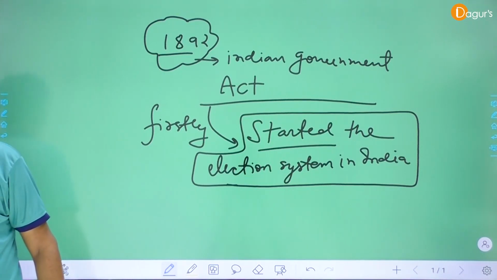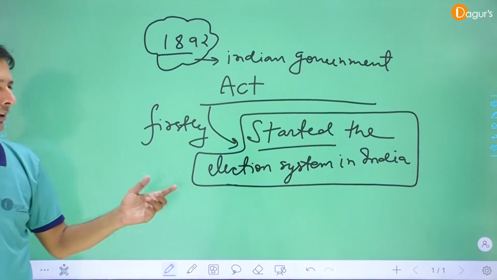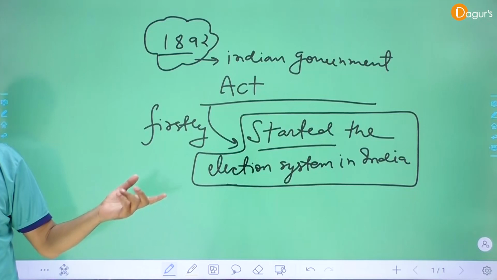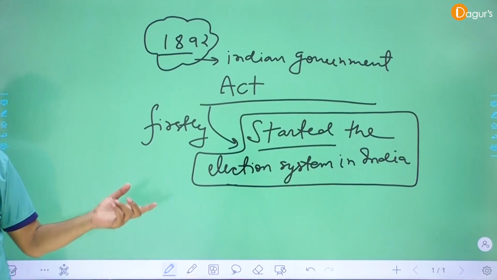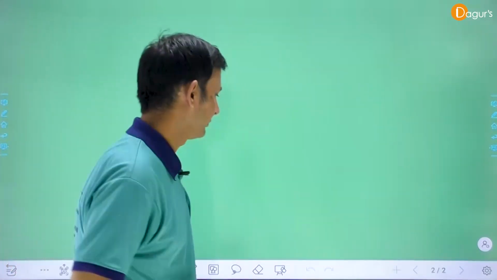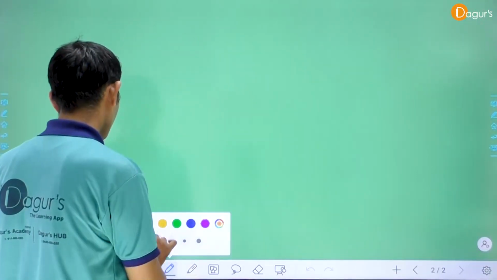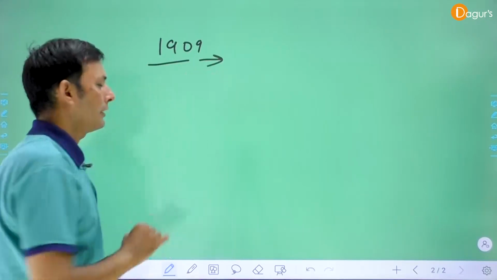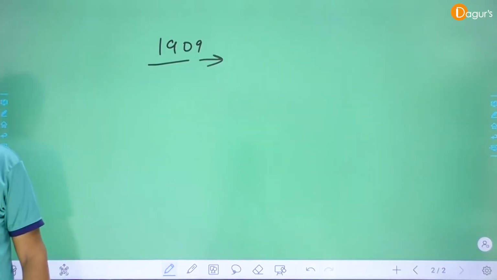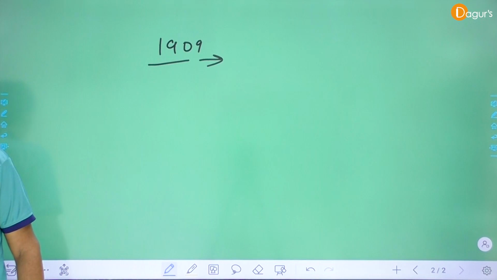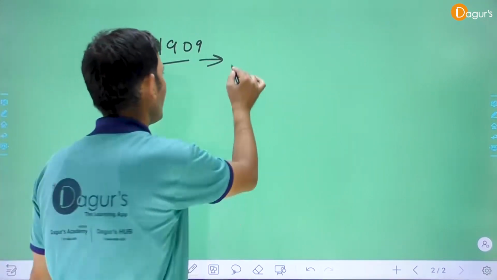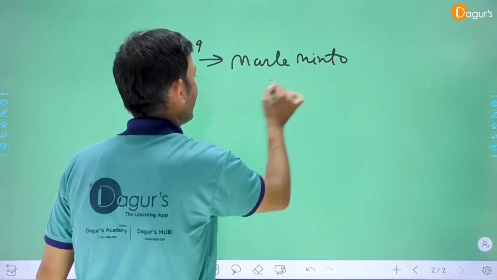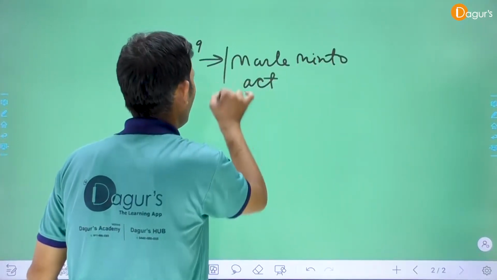The act is important. Now we discuss the very important acts for the development of the Indian political system. Next act is 1909. This act is very important. It is also called the Indian Government Act, or especially the Marley-Minto Act.